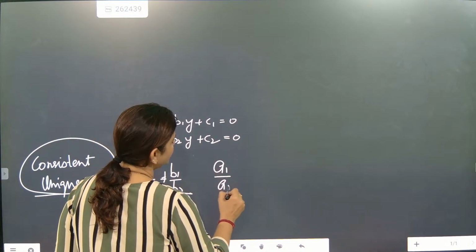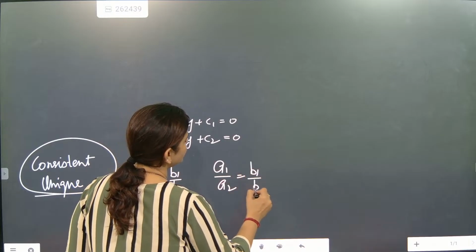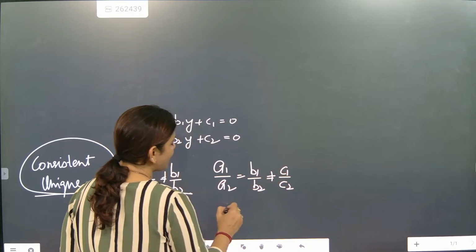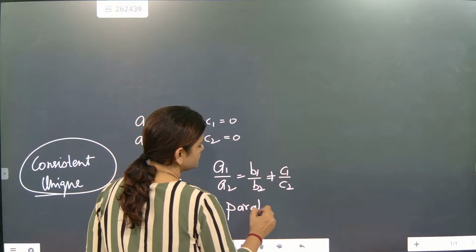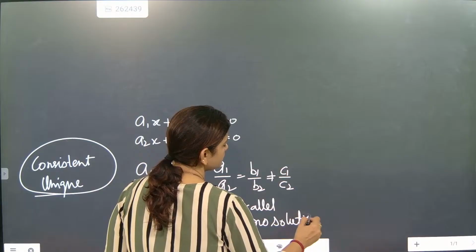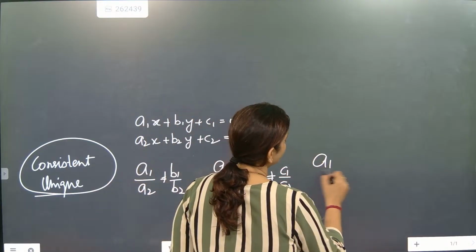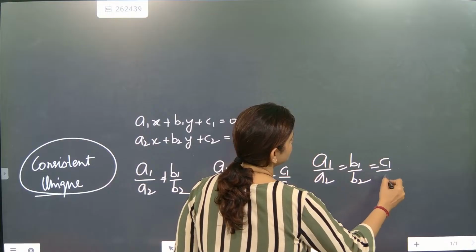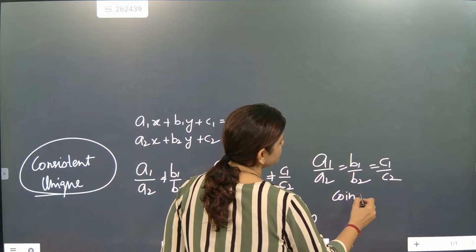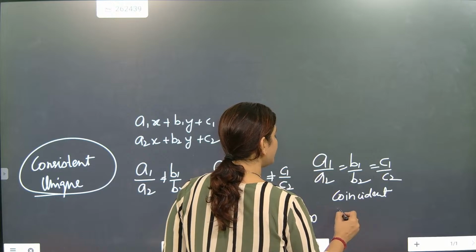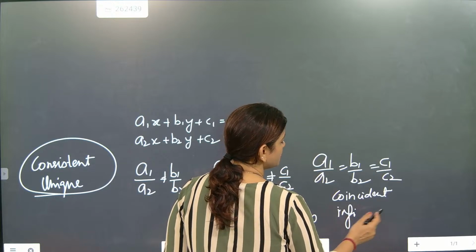So A1 by A2 is equal to B1 by B2 is not equal to C1 by C2. The lines are parallel and there is no solution. Parallel and no solution. Okay. Now A1 by A2 is equal to B1 by B2 is equal to C1 by C2 means the lines are coincident, and it will have infinitely many solutions.